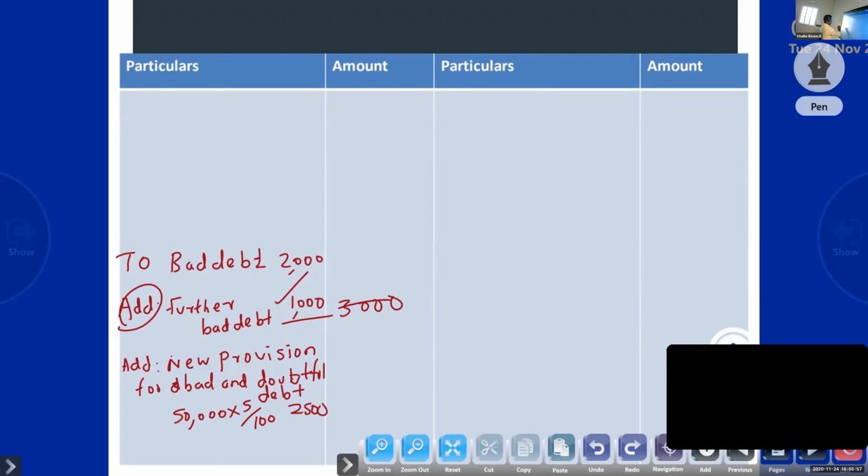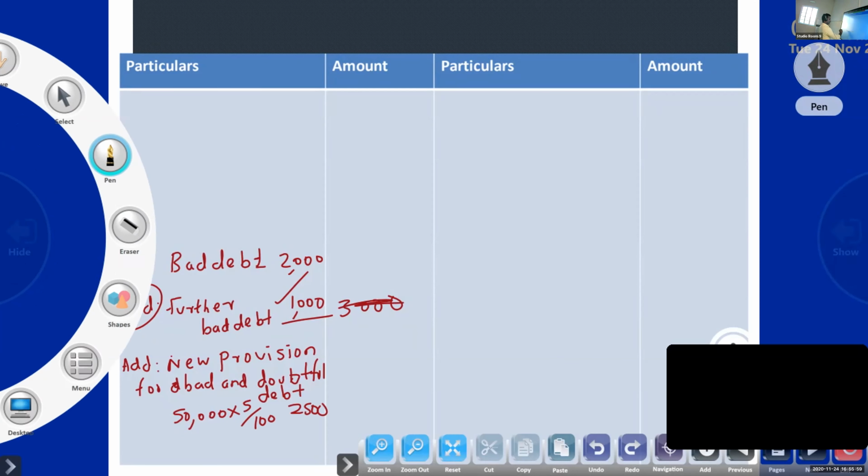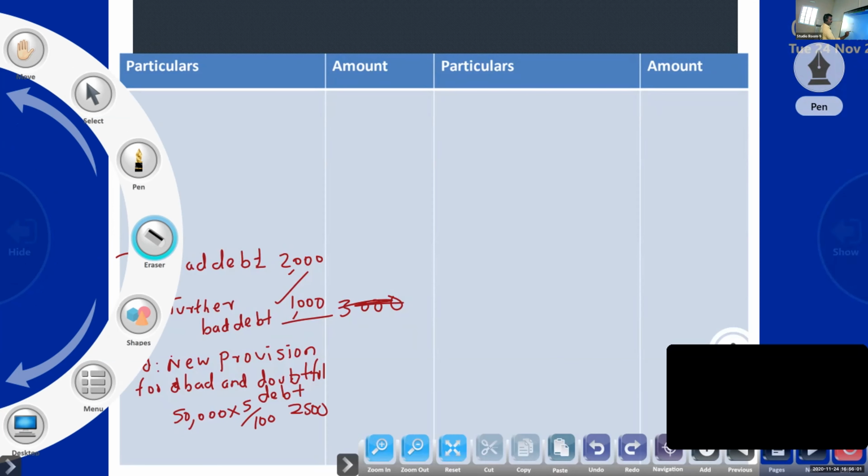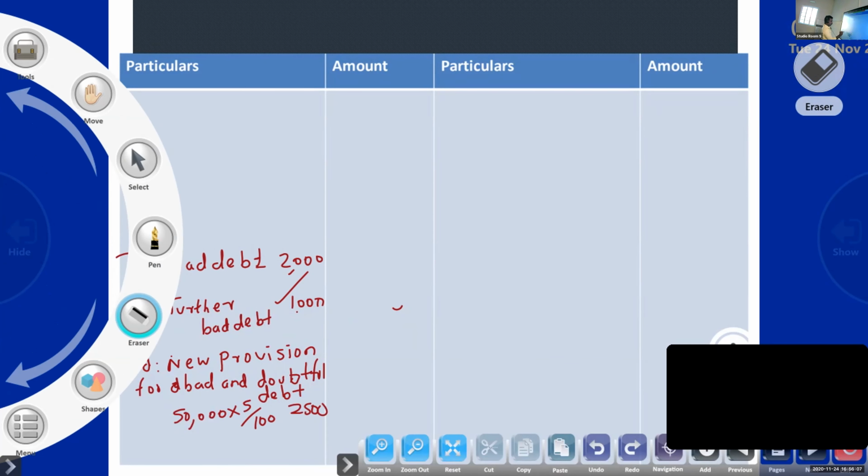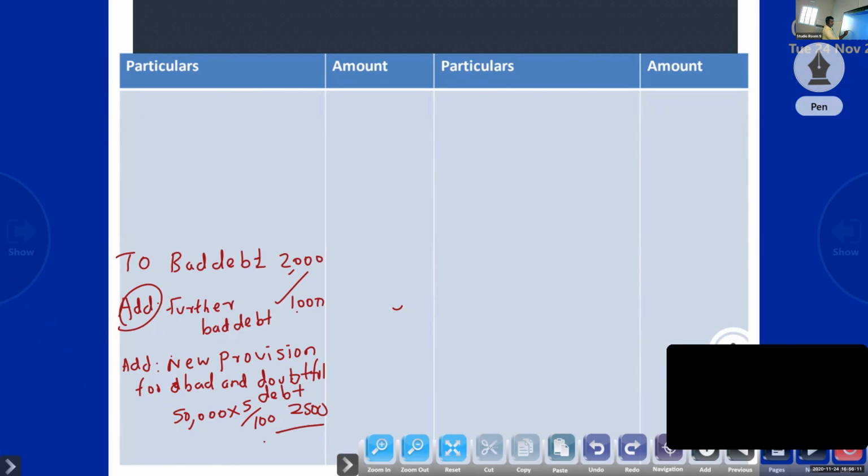Then you have to add the bad debt, 3,000, to the new provision, making 5,500.